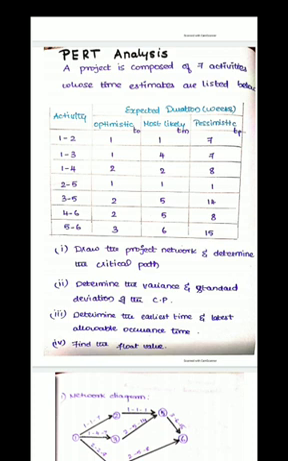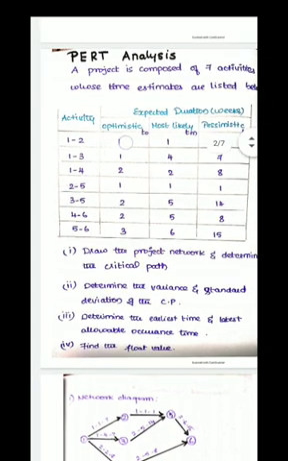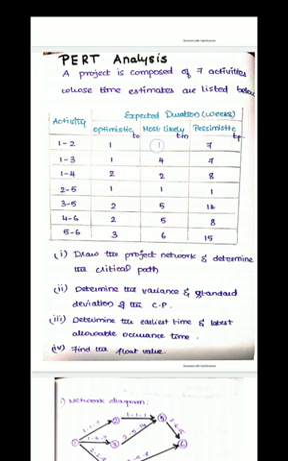Here it's stated that optimistic time To, most likely time Tm, pessimistic time Tp. What are these three times? It's nothing but the expected duration. It may be in weeks, days or years. So, what is optimistic time? Whatever you have pre-planned to do an activity, if it is completed within the pre-planned schedule, or goes as per the pre-planned schedule, then it is known as optimistic time.